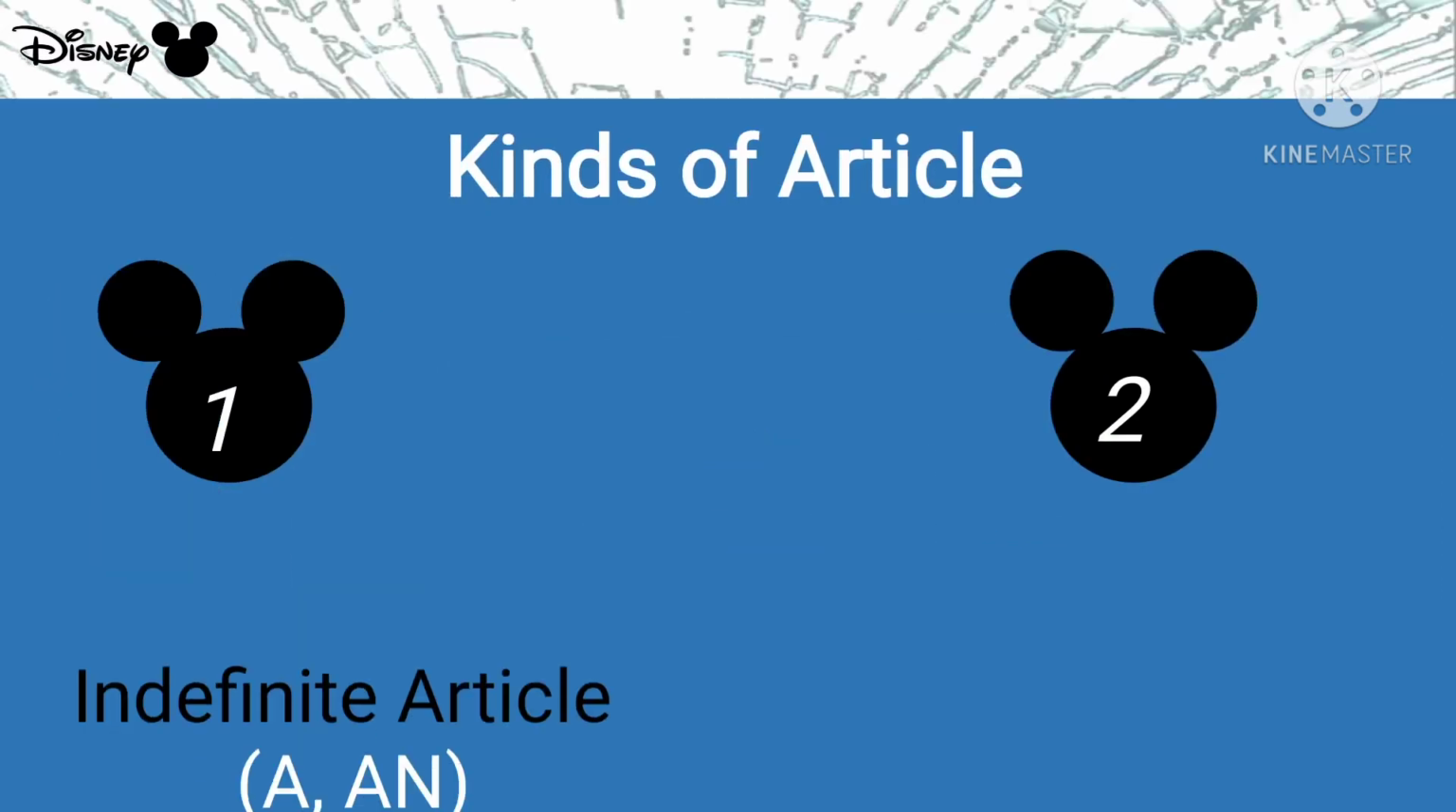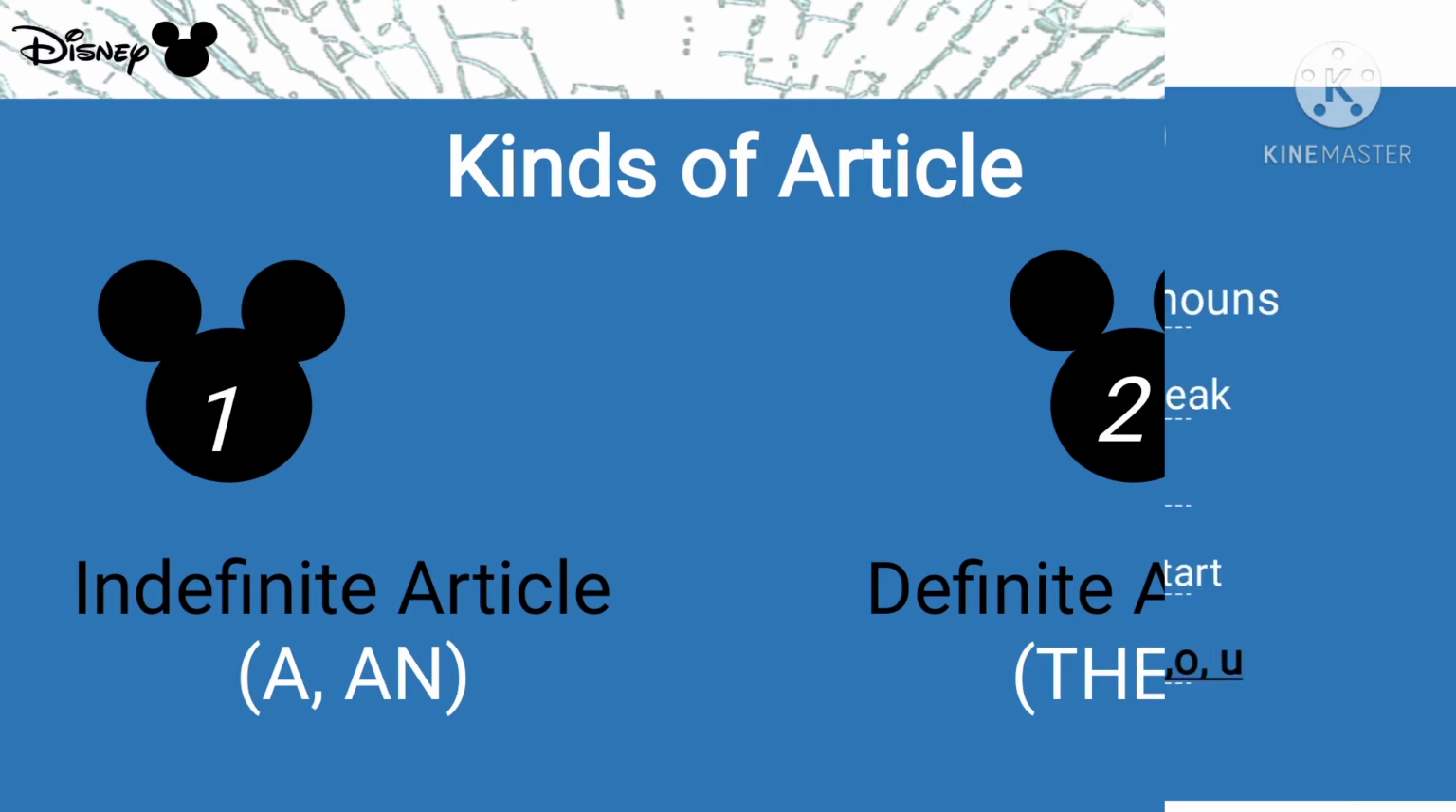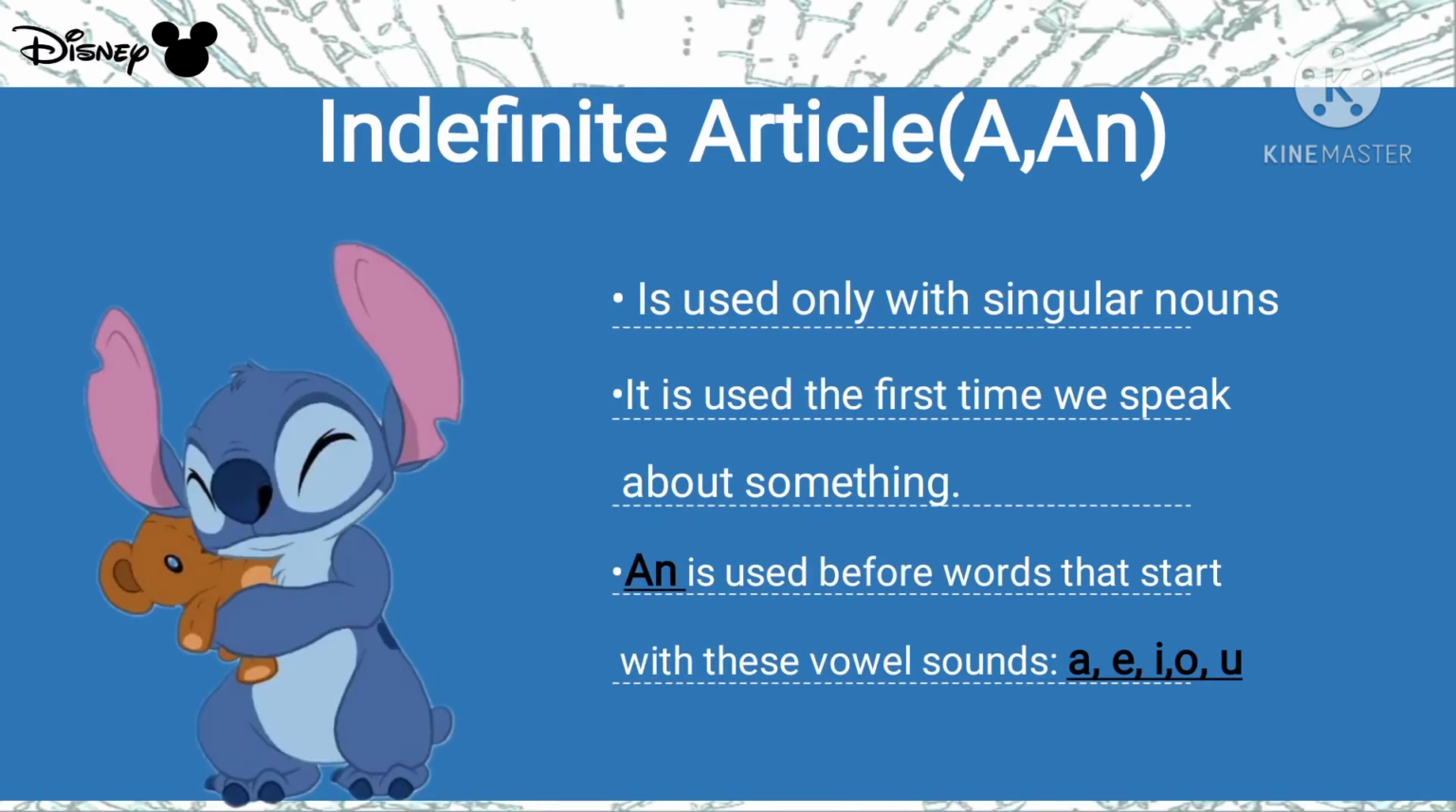Kinds of articles: indefinite article and definite article. The indefinite articles are a and an, and the definite article is the. Okay, students? So now we will study the use of the indefinite article. How to use this article?